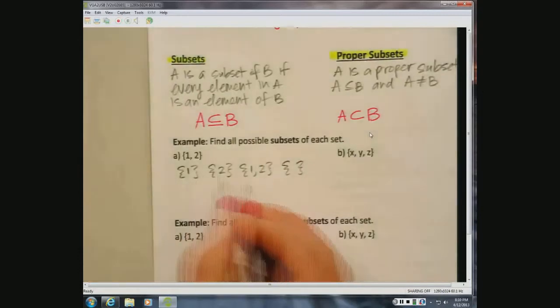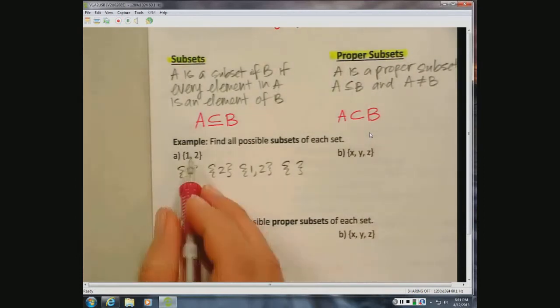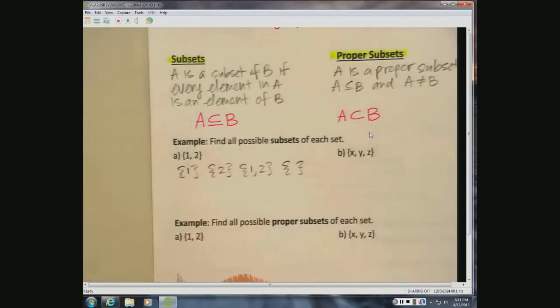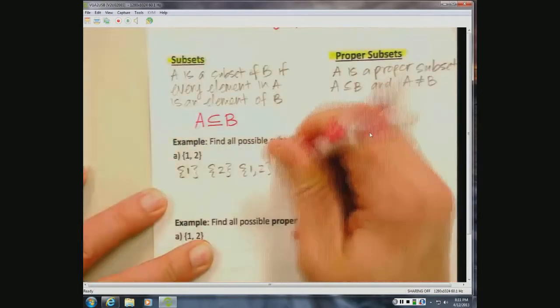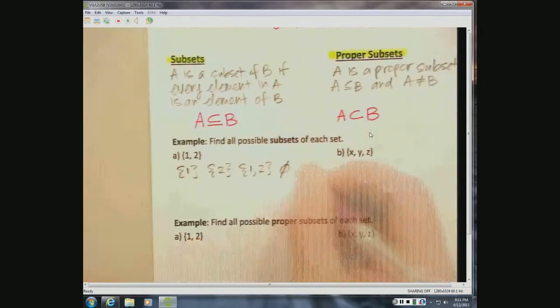Every single one of these is a subset of this set {1, 2}. And actually, instead of the empty set as being empty braces, let's go ahead and use this other notation.